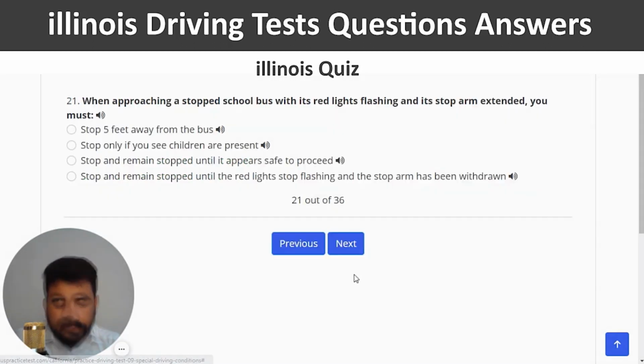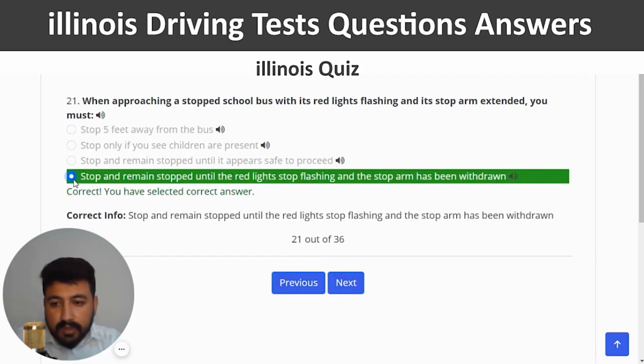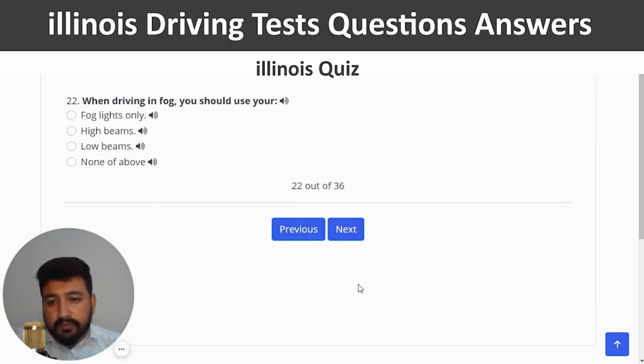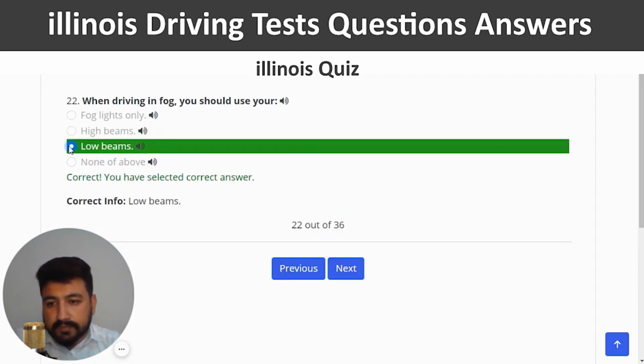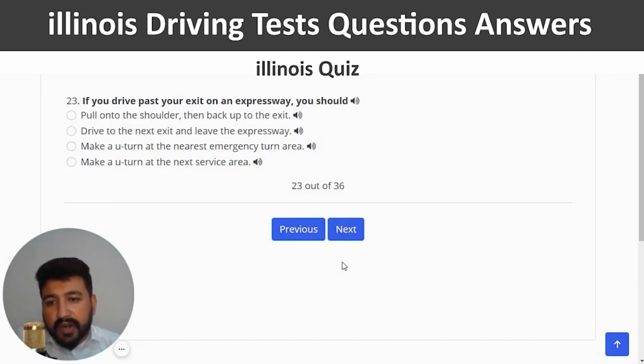Correct. And next. When approaching a stopped school bus with its red lights flashing and its stop arm extended, you must. The right answer of 21st question is stop and remain stopped until the red lights stop flashing and the stop arm has been withdrawn. Yep, and next. When driving in fog, you should use your low beams. And third option. Next. If you drive past your exit on an expressway, you should. The right answer is drive to the next exit and leave the expressway.